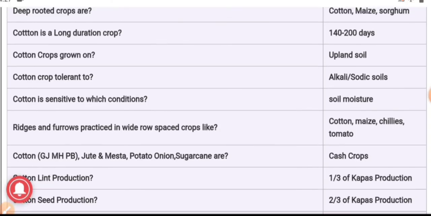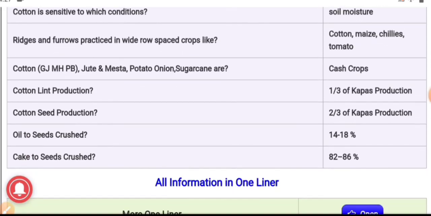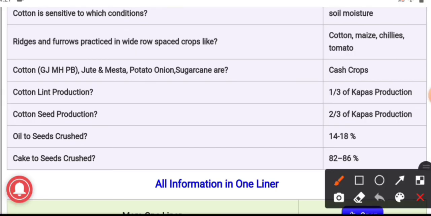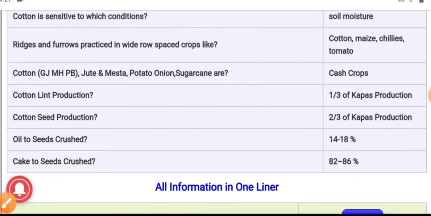The cotton lint production is 1/3 of kapas production. The cotton seed production is 2/3 of kapas production. And oil to seed crushed percentage is 14 to 18 percent. And cake to seed crushed is 82 to 86 percent.